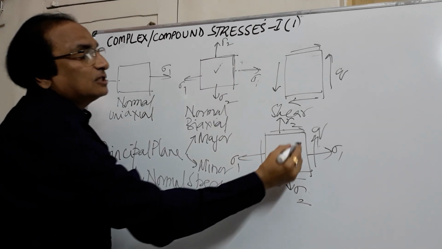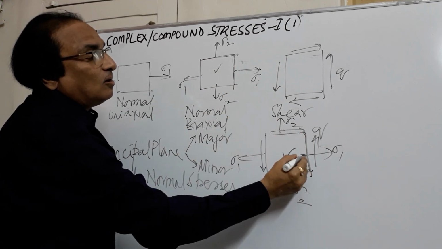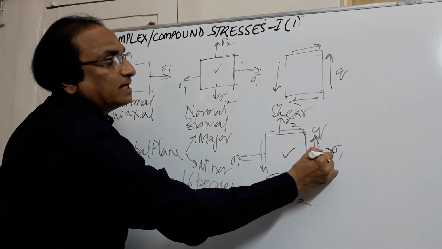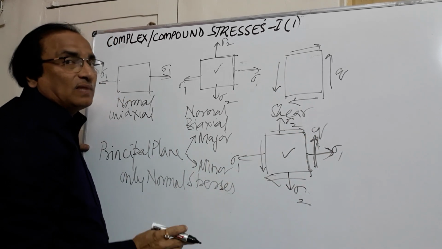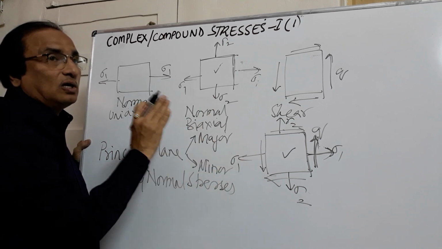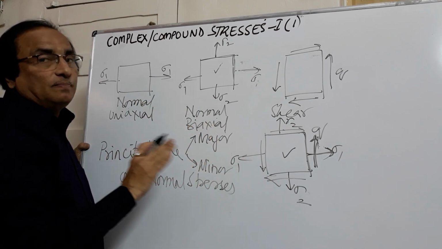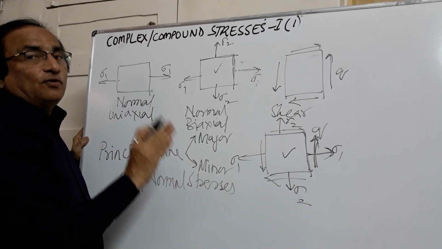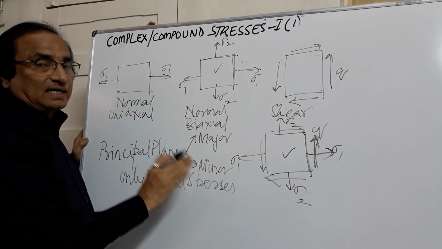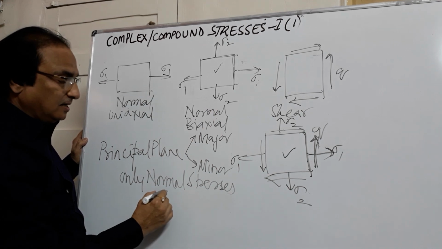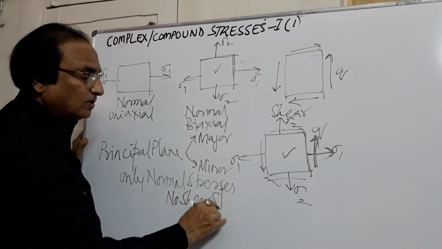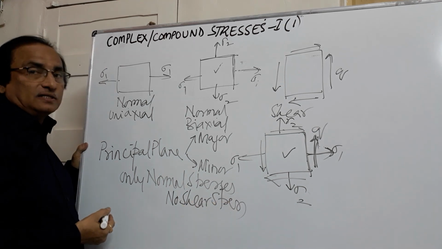Now if I look at this plane, it is the same, but on this plane you see that in addition to the normal stress, there is shear stress acting. Whenever a shear stress is acting on a plane, we don't call that plane a principal plane. So a principal plane is a plane where there are only normal stresses acting and no shear stress acting. We call such planes principal planes.